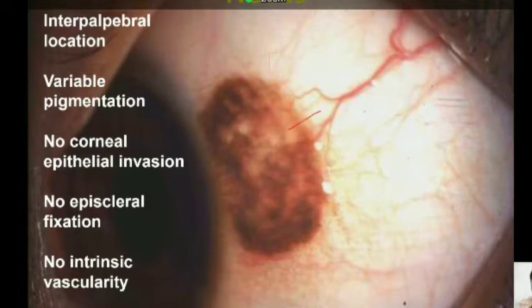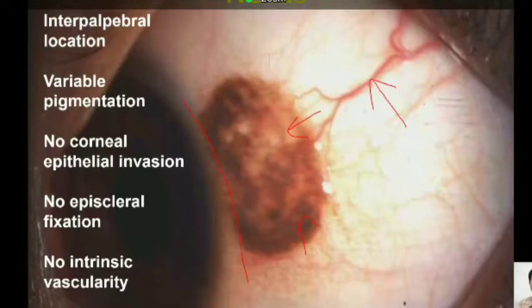Nevi stop short at the limbus. They hardly have corneal epithelial invasion, but they are very close to the limbus. They don't have episcleral fixation. When you move the lesion on top of the sclera, they should move. Nevi don't have intrinsic vascularity, but they should have a feeder blood vessel.